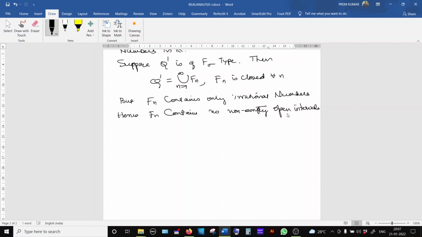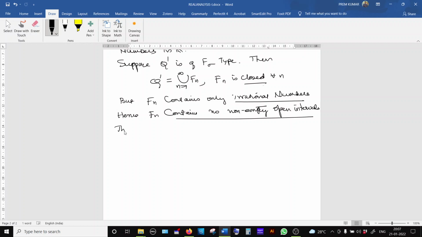So there will be some holes. Those holes are rational numbers. Something like this. Suppose this is an open interval. There will be holes like this, and in between there are irrational numbers. So how can we say it will be fully inside fn? So each fn is closed and contains only irrational numbers, and hence f contains no non-empty open intervals.